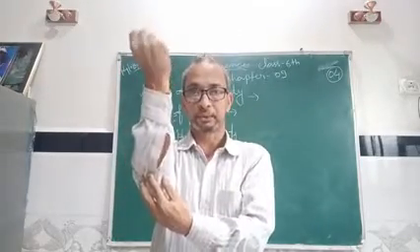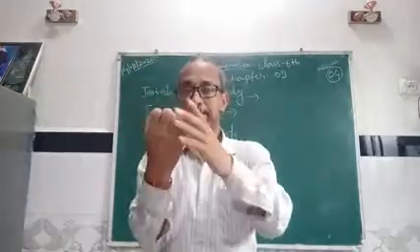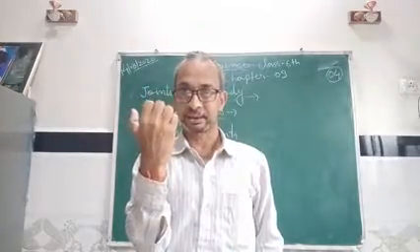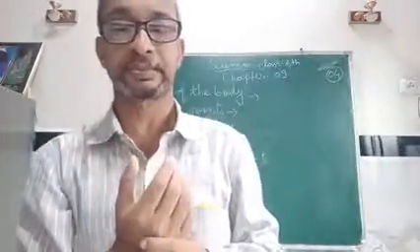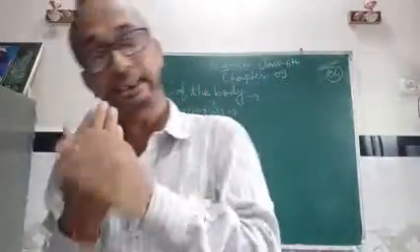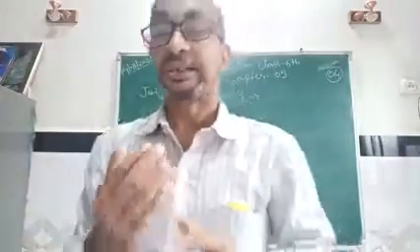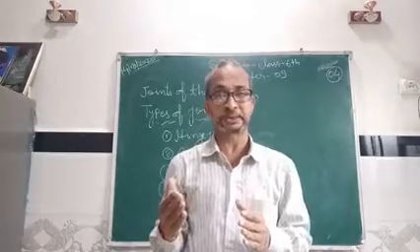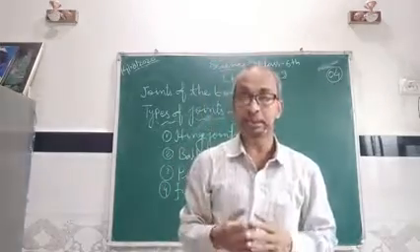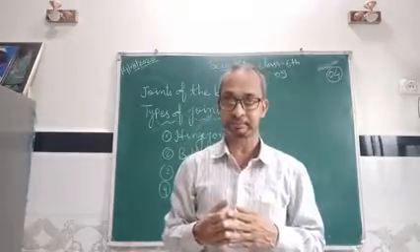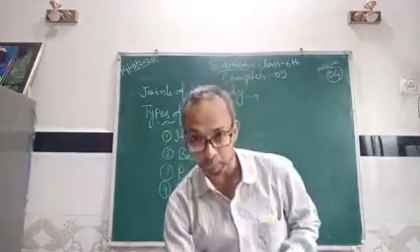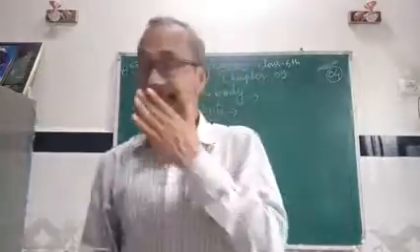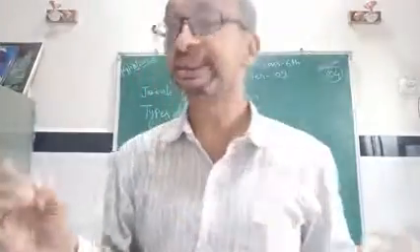This finger also you can bend in this direction, not in this direction. So the finger is also joined with the help of hinge joints. The knee joint is also a hinge joint. At your knee, you can move only in the forward and backward direction. So these are examples of hinge joints.